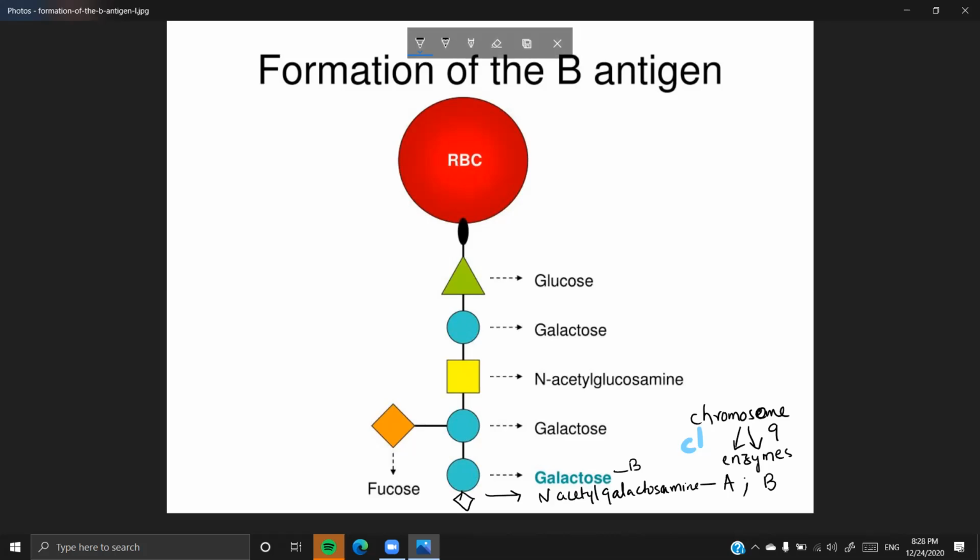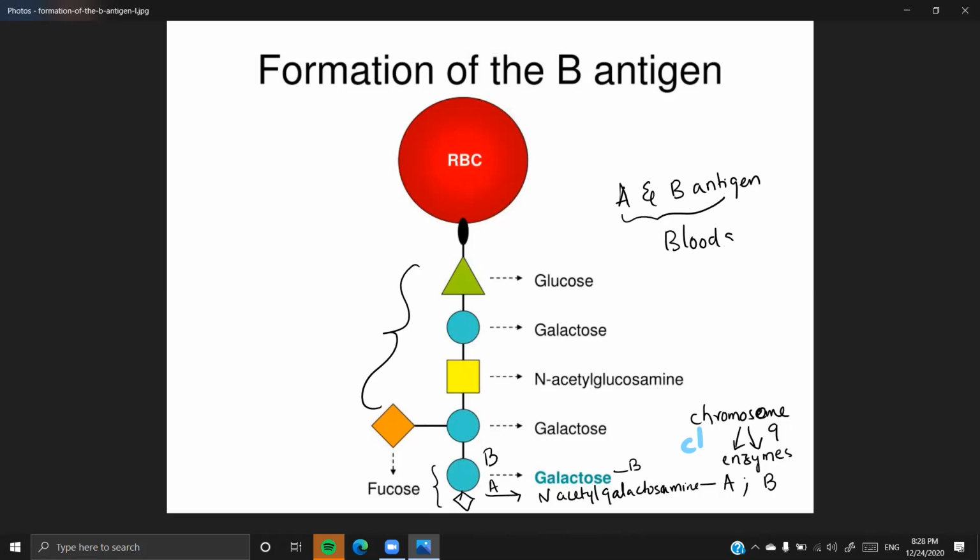So along with the H antigen, they have the two new sugars. One is responsible for the B blood group, one is responsible for the A blood group. So they have both the A and B antigens. If this happens, if a person has both A and B antigens, then we call such a person blood group AB.